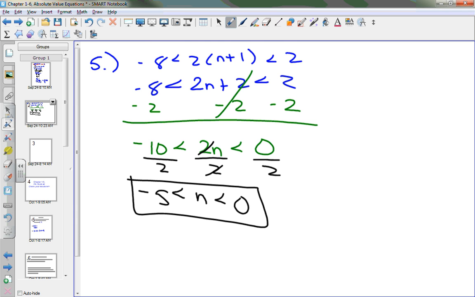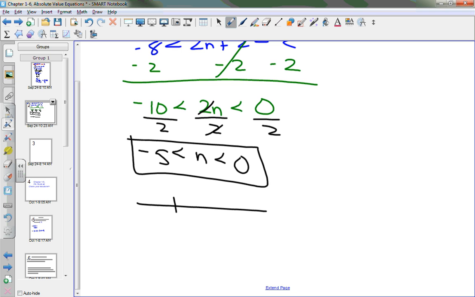Yes. So how do I graph this thing? I put -5 on the number line and 0 on the number line. It's open at -5 and it's open at 0, and n is what's trapped in the middle. Do we understand that, yes or no? Haley, are you good? Yeah.